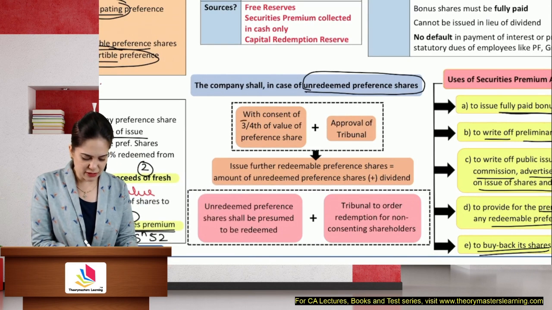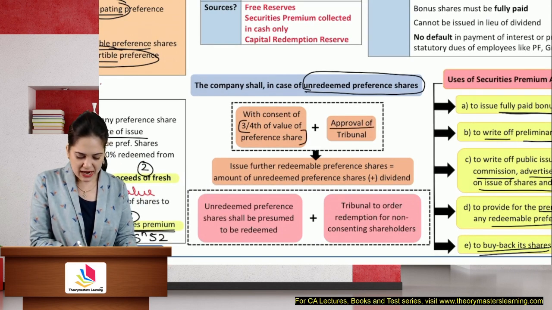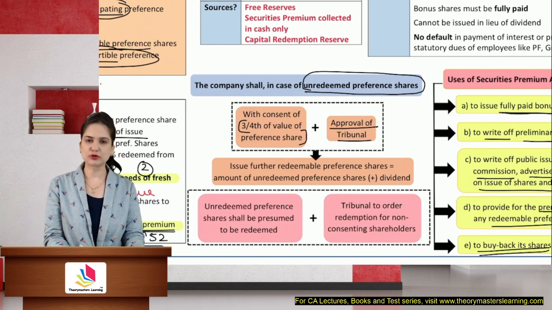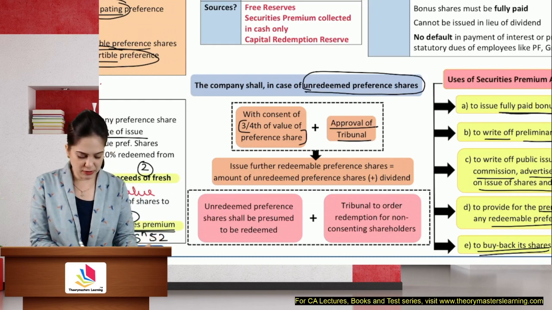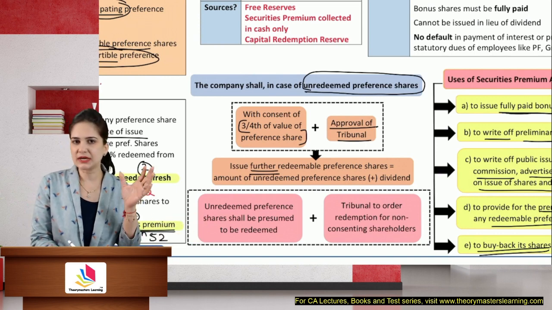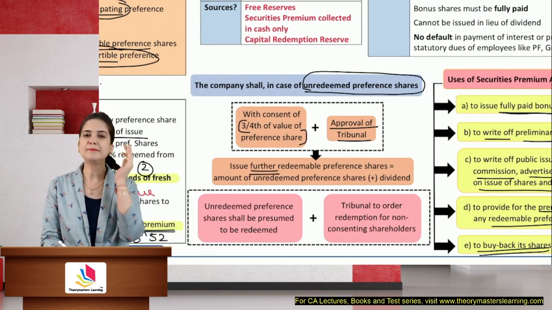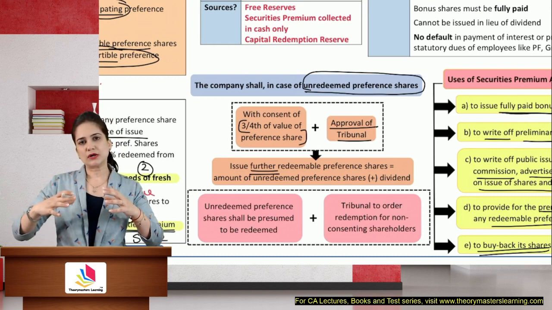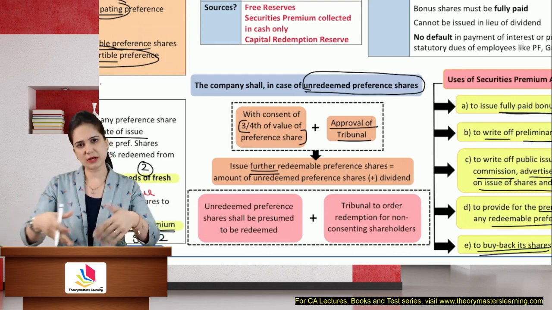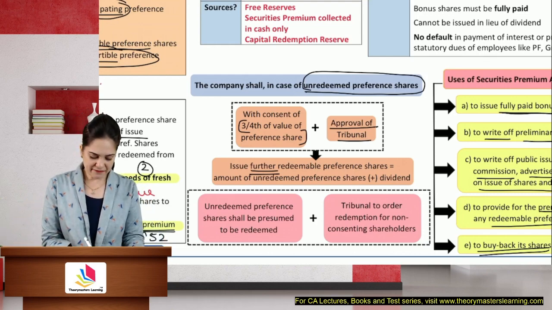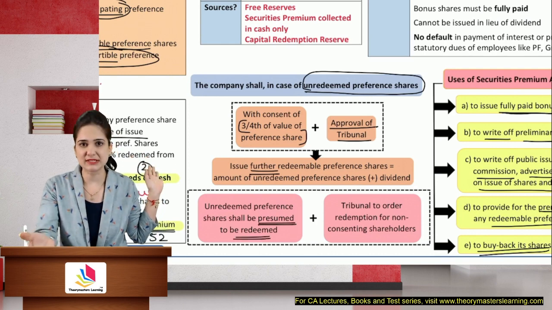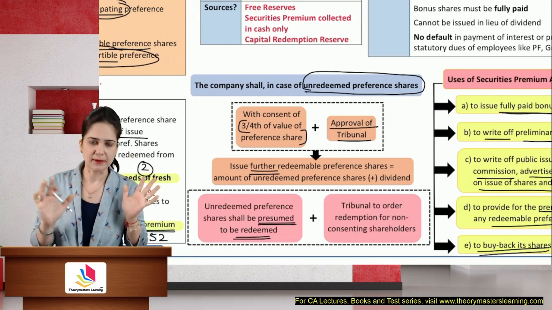With the consent of 3/4 of the value of preference shares and approval of tribunal. Okay, so we need approval of the holders holding 3/4 of the value of preference shares and the approval of tribunal. We can issue further redeemable preference shares of the amount of unredeemed plus the dividend. See, I could not redeem preference shares. I don't have money to pay dividend or to redeem them. So I'm telling them, instead of these shares, you take fresh further preference shares. Unredeemed preference shares shall be presumed to be redeemed. We will assume that the earlier ones are automatically redeemed. We have given you a new one instead. We will redeem them after 2 years, promise.